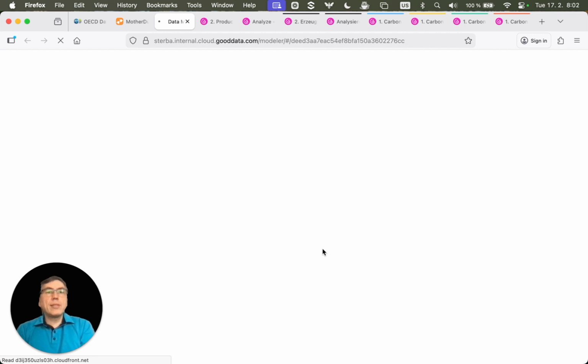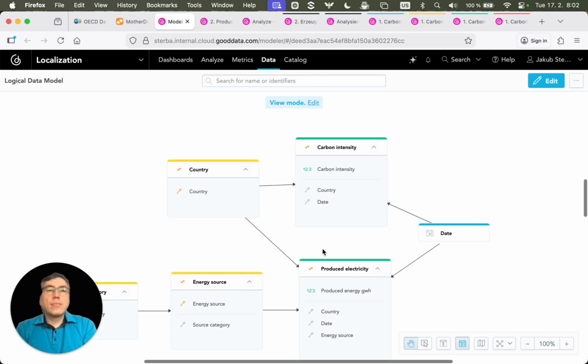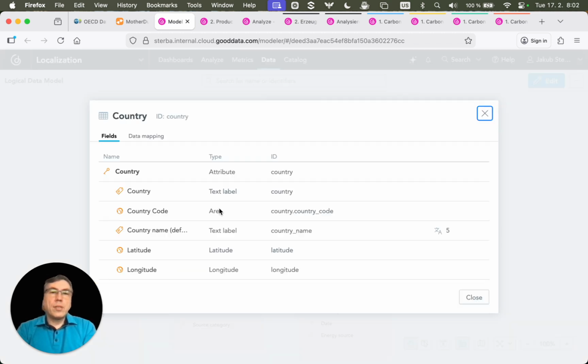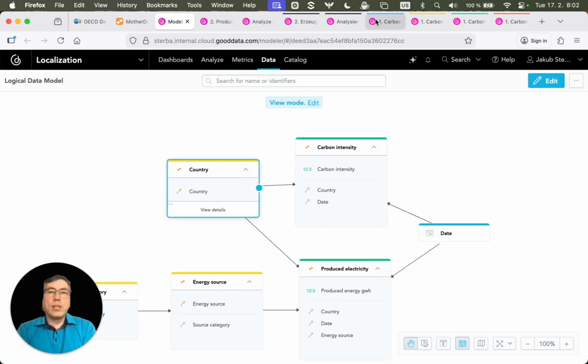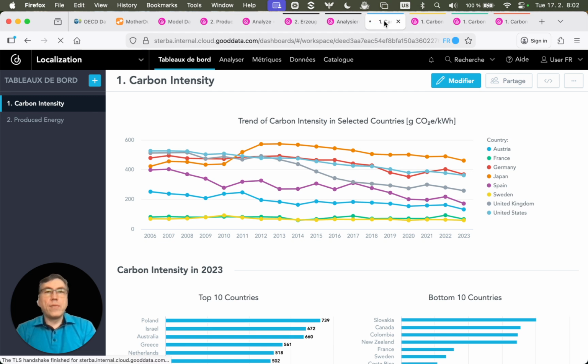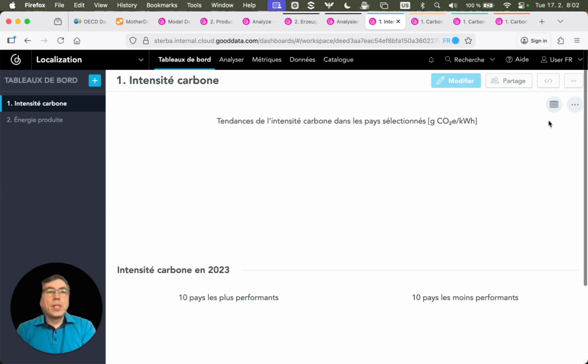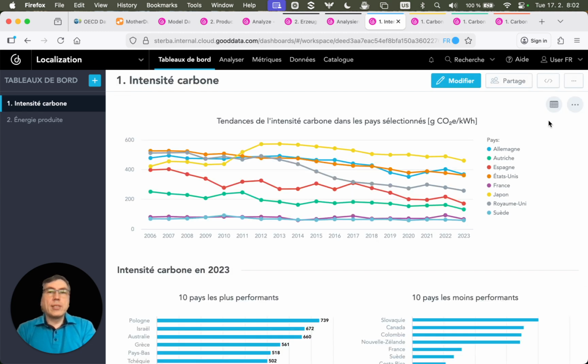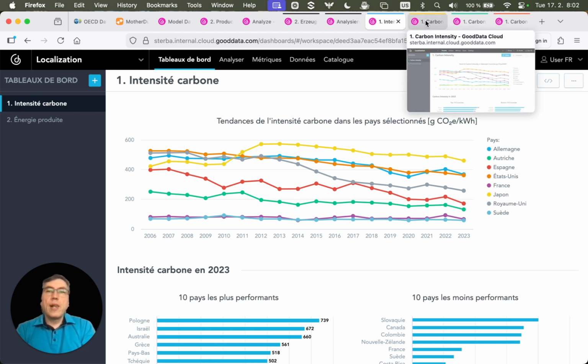So I will update the data model, and here you can see that there are already five languages in the data model. And if I go to the French version of the workspace, you can see that all the text on the dashboard is translated to French, including the country names, and they are also properly ordered, including the United States.